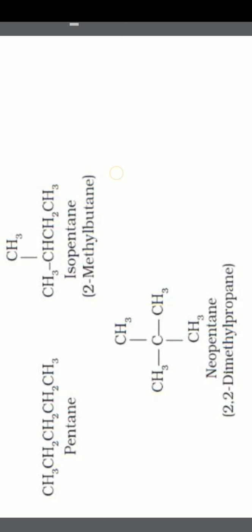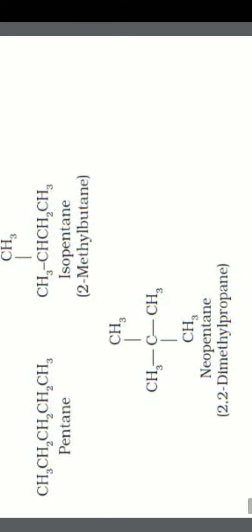Whereas if you take the third molecule, this is neopentane, it is 2,2-dimethylpropane. That means the middle carbon has 4 methyl groups connected to it. That means they are connected to the same carbon in a different way. So here pentane, isopentane, neopentane. When you compare these three molecules, you can see the difference in connectivity. The number of carbons is the same, 5, and the number of hydrogens is the same, 12, but the connectivity is totally different.